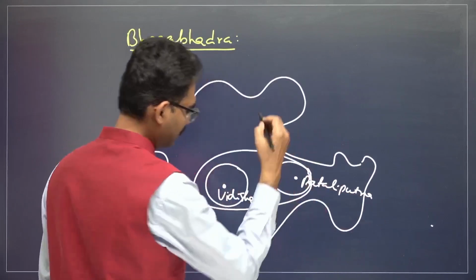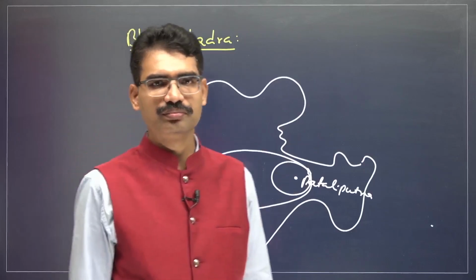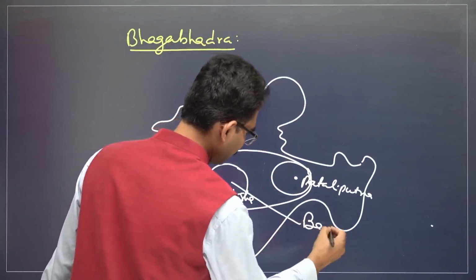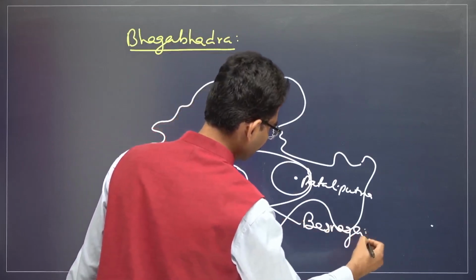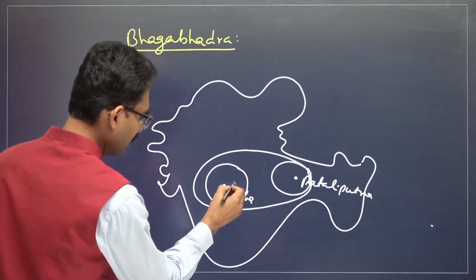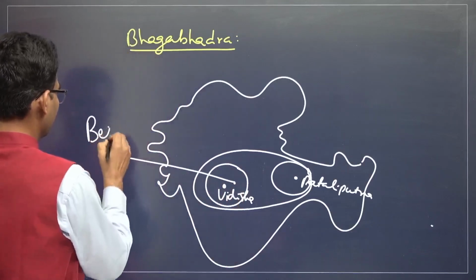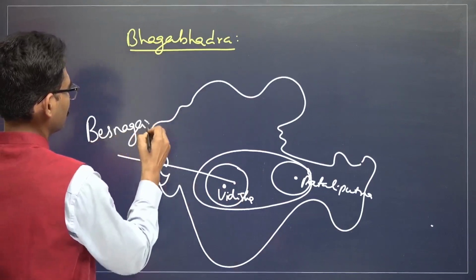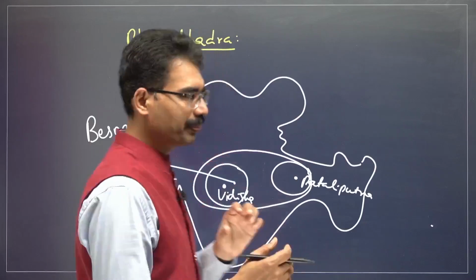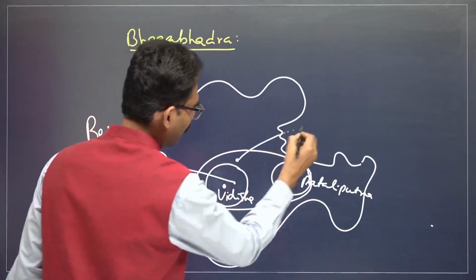Their empire is like this. There is a place near Vidisha called Besnagar. There is a place in Madhya Pradesh called Besnagar. Now identify this one. A very important development is happening now. This is Mathura.